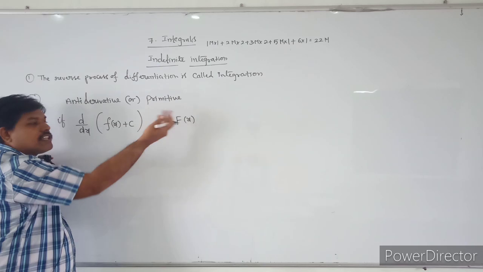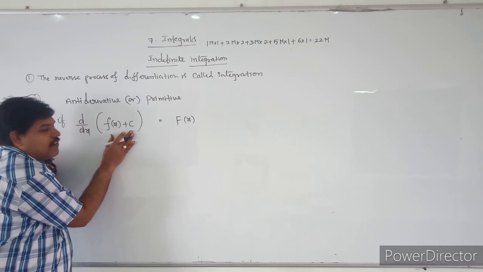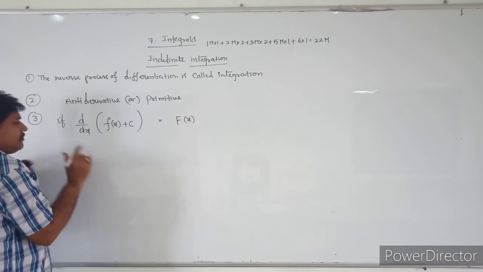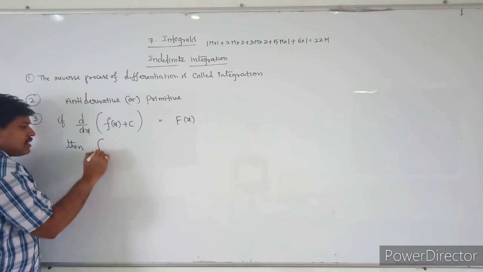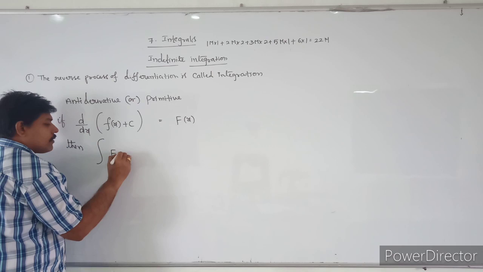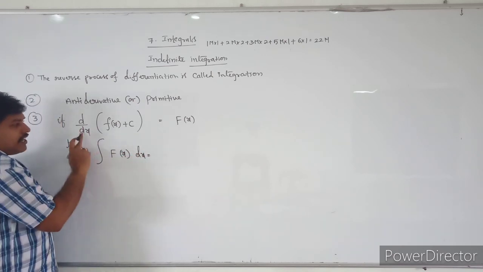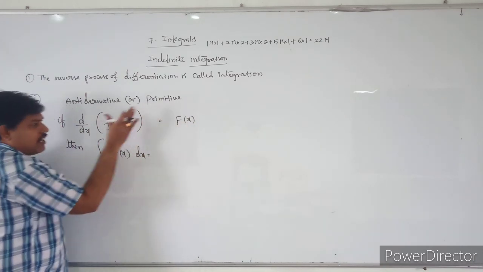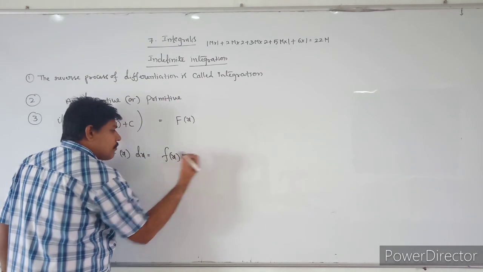The derivative of F of x plus c is also f of x. Yes or no? The derivative of this function is equal to this one. Are you understanding that? Then we can take this symbol, called the sign of integral, of f of x into dx. The derivative of this function is equal to f of x. The integral of this function will become F of x plus c.